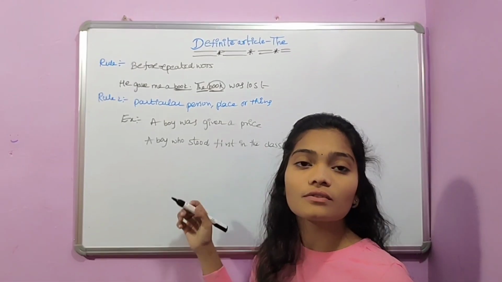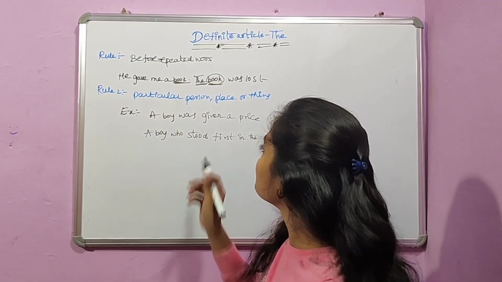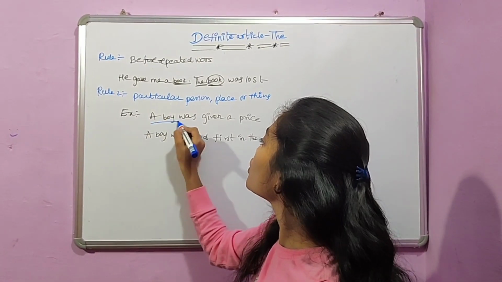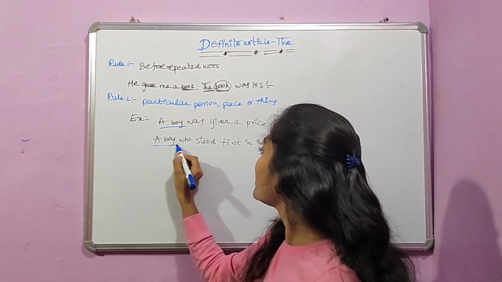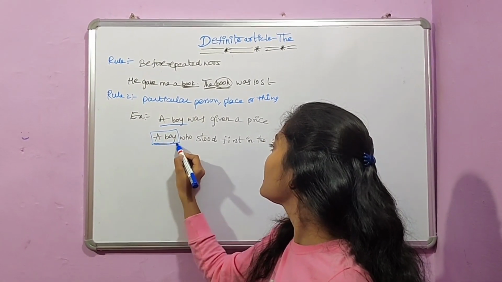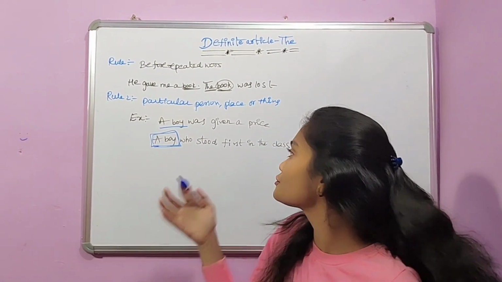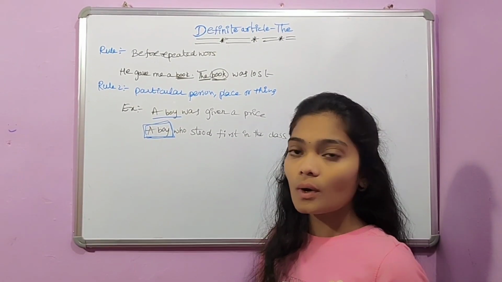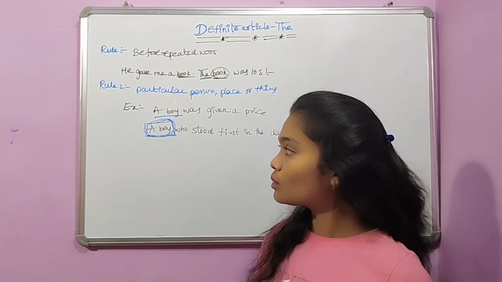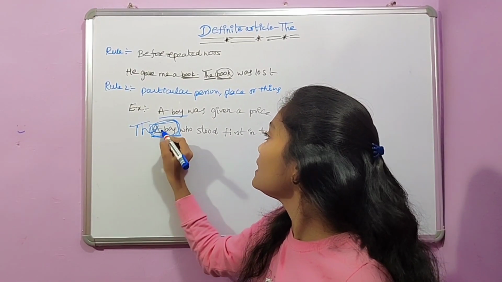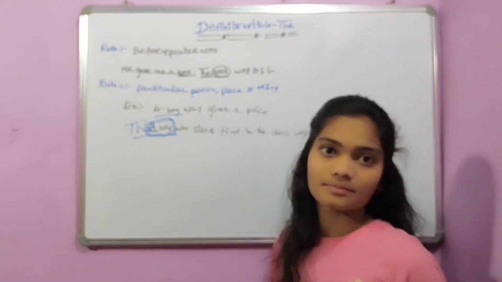If you observe these two sentences, in the first sentence, we don't know who the boy is. But in the second sentence, we know the boy. Here the boy is the one who stood first in the class. Here we are particular about who the boy is. So we use the article in place of a over here.